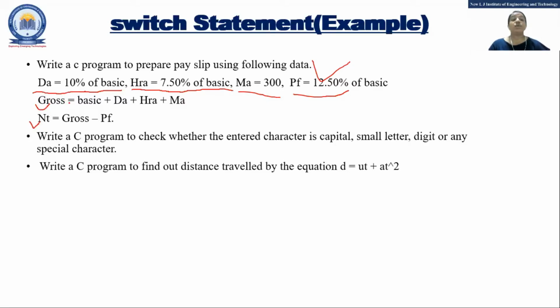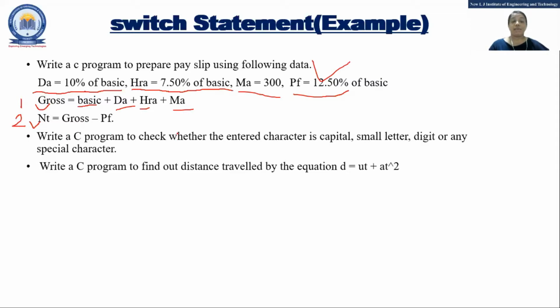So gross is what? Basic plus DA plus HRA plus MA. Okay. And NT means what? Whatever gross you have calculated in the first step, that is gross minus PF. So these are the two equations given to you. So how will you find out?